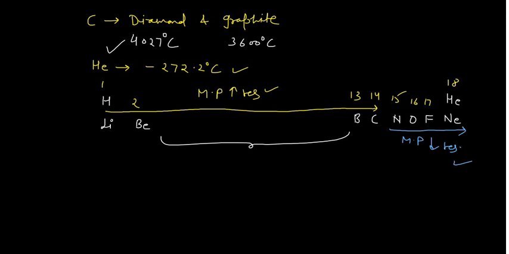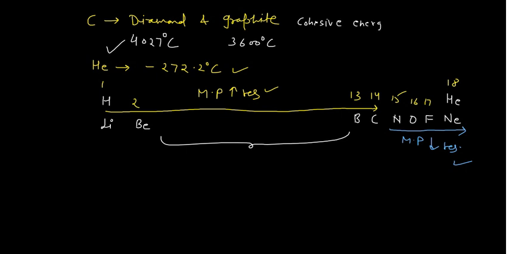Now what could be the reason in that case? The explanation is quite simple. The elements having a higher number of valence electrons can form a very large number of bonds to bring more cohesive energy. But what is the meaning of cohesive energy? Remember, this is another important term. I am writing here: cohesive energy.